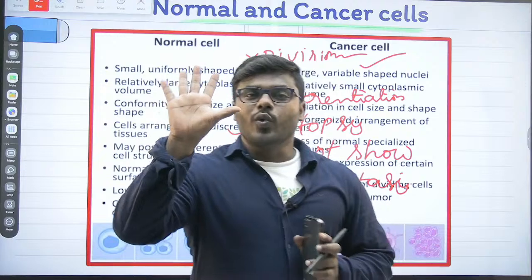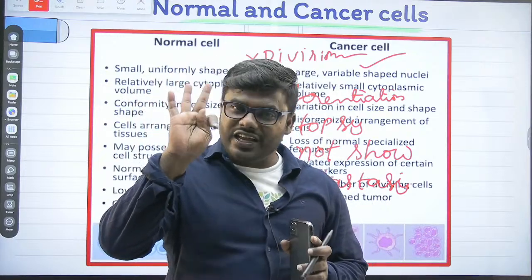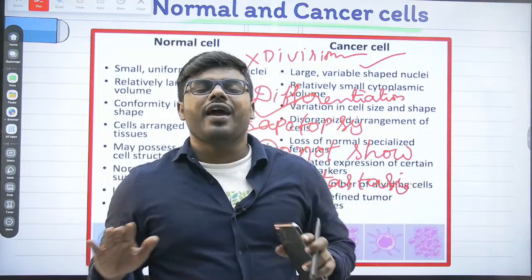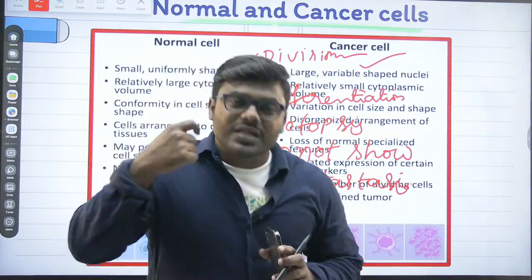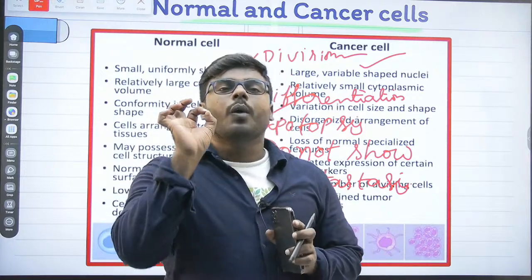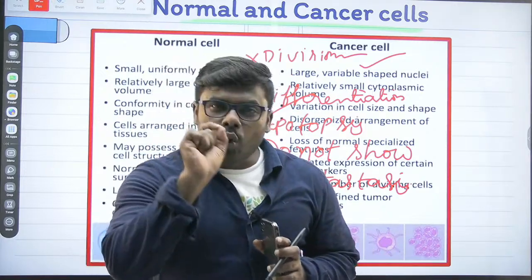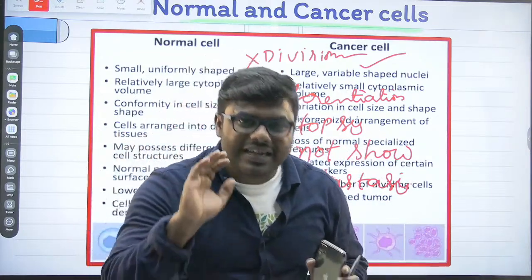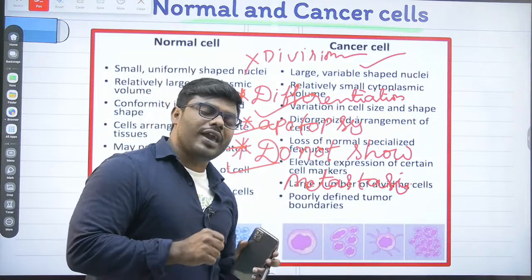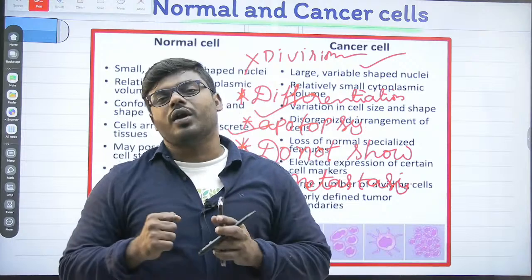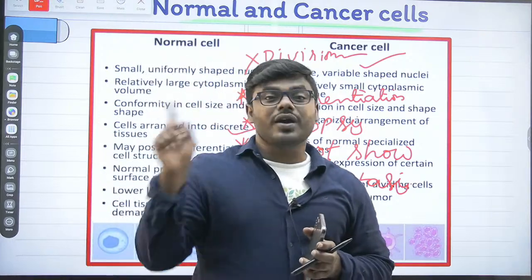Cancer cells will undergo division, division, division. They never undergo differentiation. Suppose they do, it is very poor differentiation, or no differentiation at all. Only division. That's why you can define the word cancer as unregulated cell division. It never undergoes differentiation.